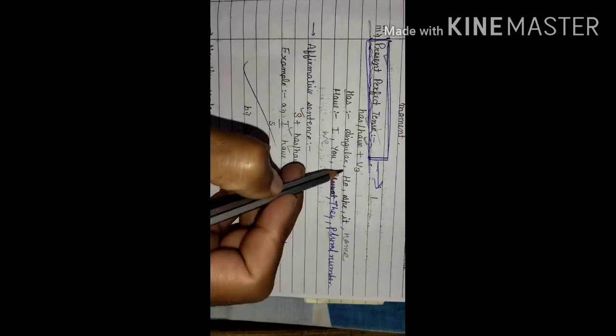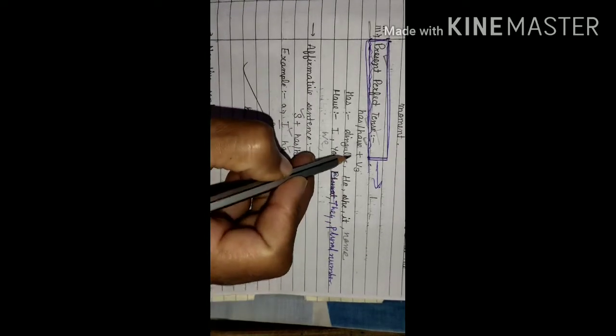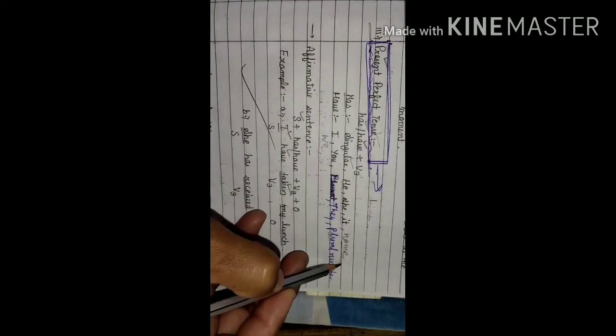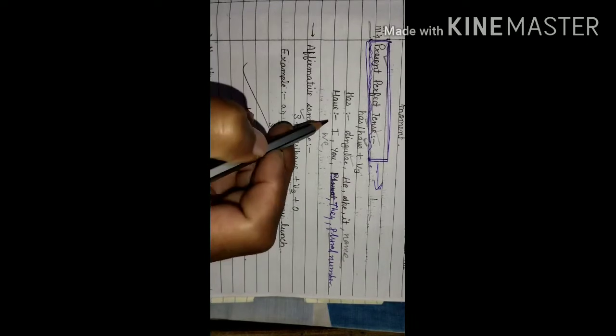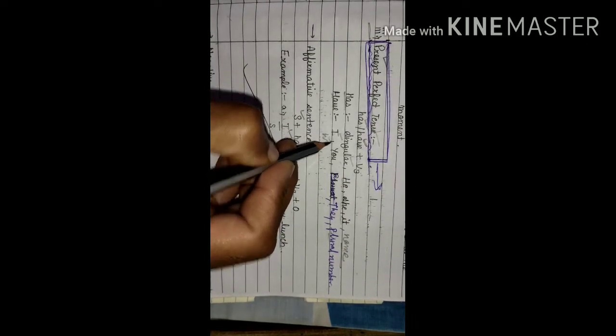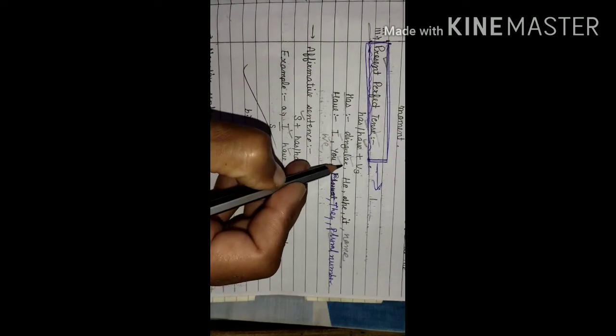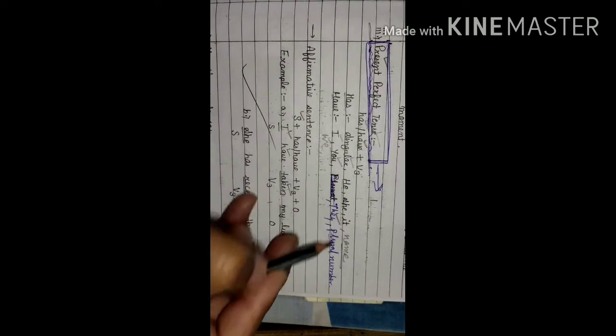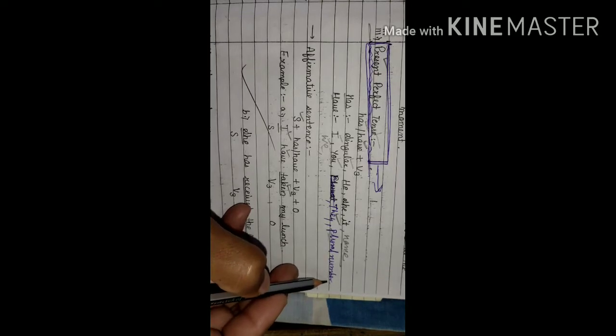Has will be used with he, she, it, singular third person or any name. And have will be used with first person singular I, first person plural we, second person singular and plural, that is you, third person plural they, and other plural numbers.